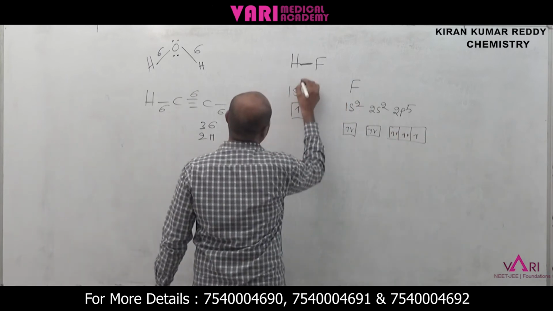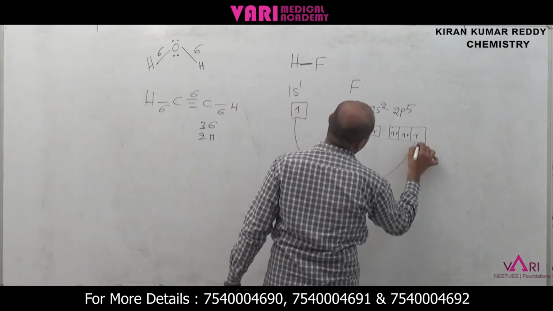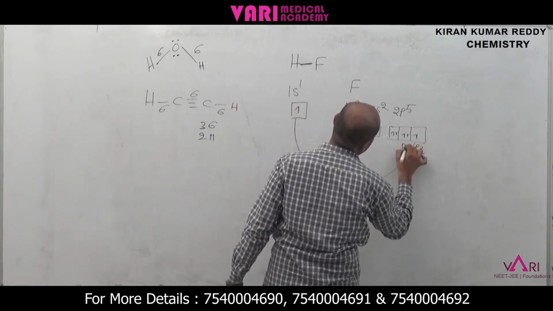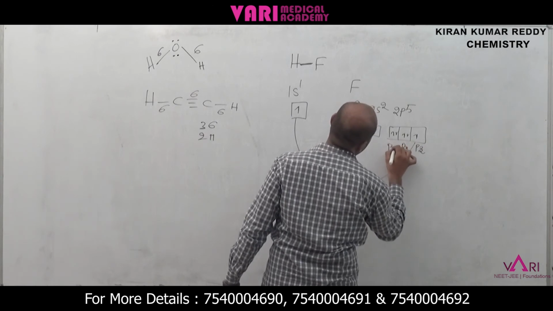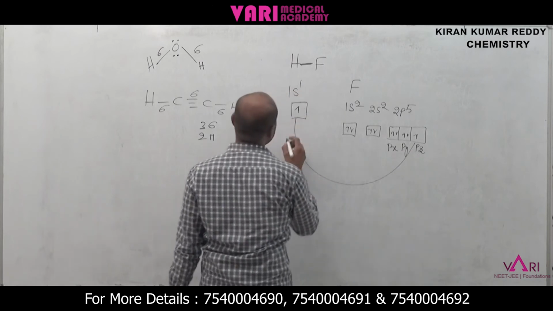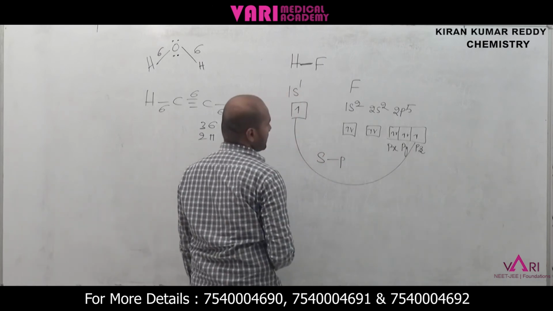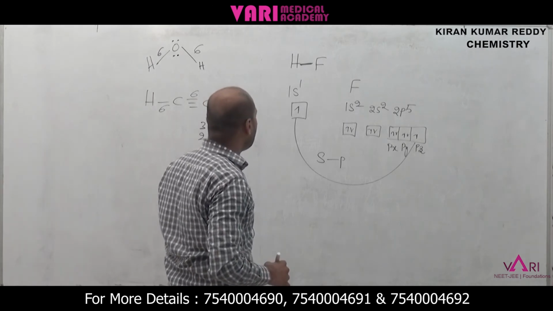Now the s orbital of hydrogen mixes with the pz orbital of fluorine. So here is s and p mixing.